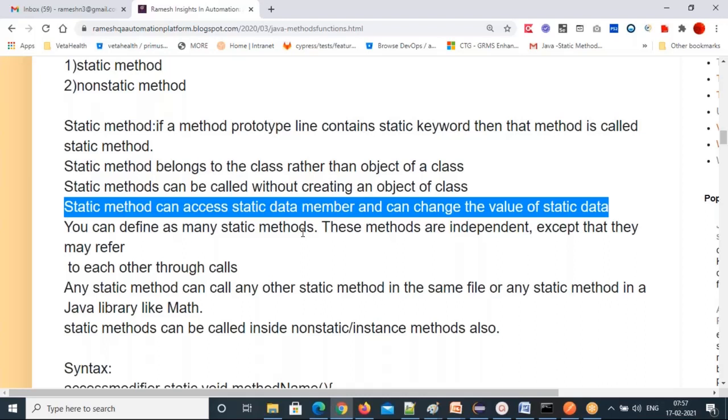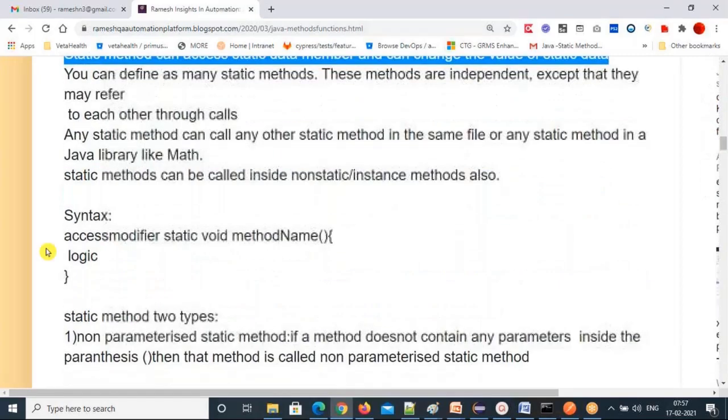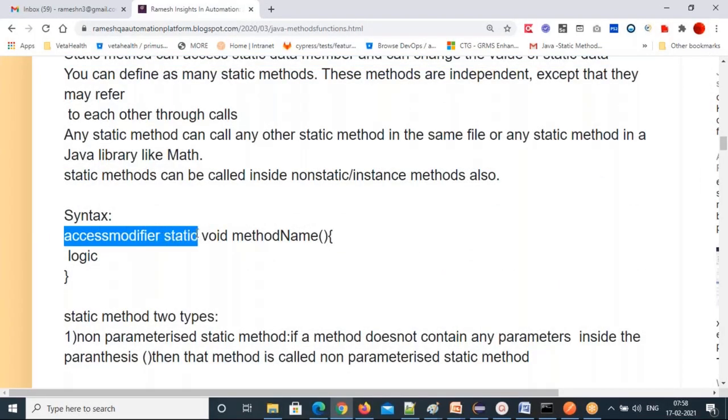Any static method can call any other static method in the same file or in another file. Any static method you can call even in non-static methods also, because static means common, right? You can call it anywhere. So that's how you can call a static method, and the structure of static methods we are going to see now. The structure of a static method is access modifier, static, void, method name, parenthesis.